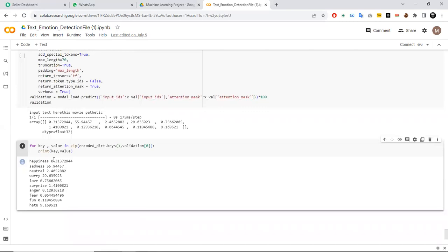Like the following text shows happiness 0.31, you can call it 31%. The sadness was 55. So we can see that 55 is the maximum number. So definitely this text shows the sadness emotion.